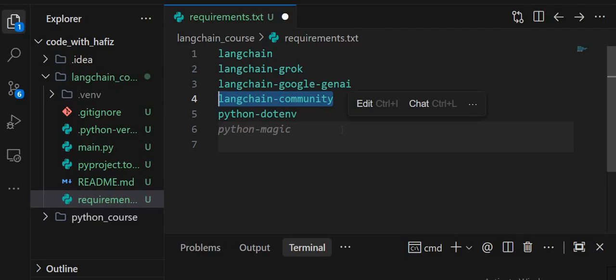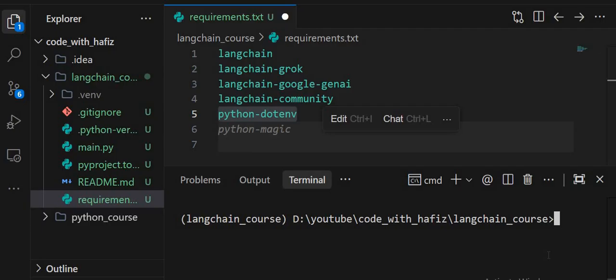Instead of writing everything from scratch, we reuse community tools. That's why we are going to use LangChain community. Then we have python-dotenv. This is used for security and configuration management. We never write sensitive information directly in code. Instead, we store things like API keys, secrets, and model credentials inside a .env file.